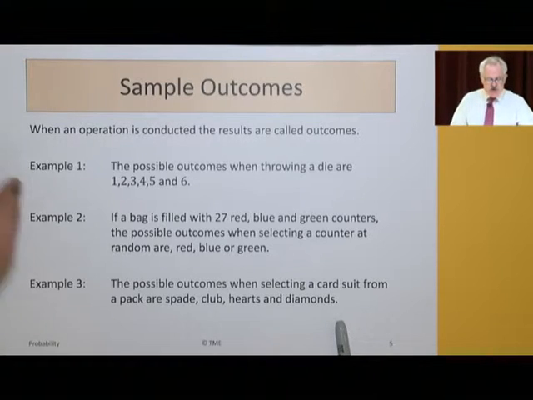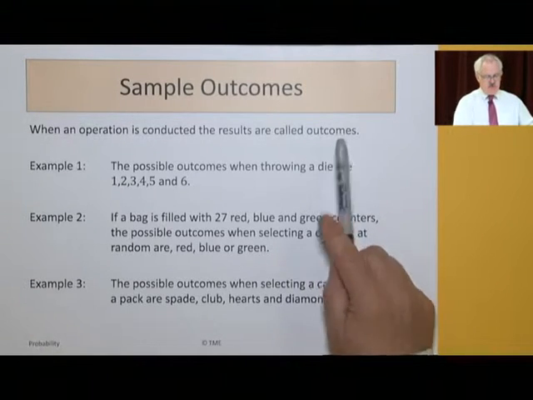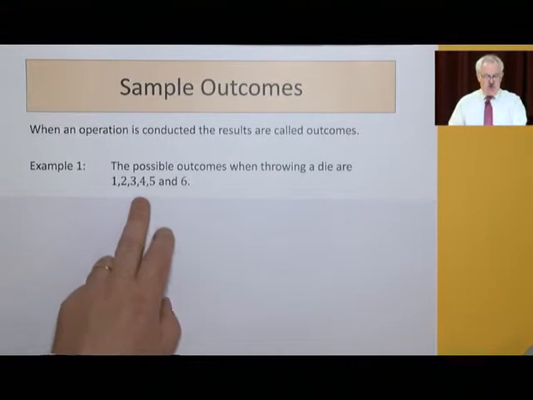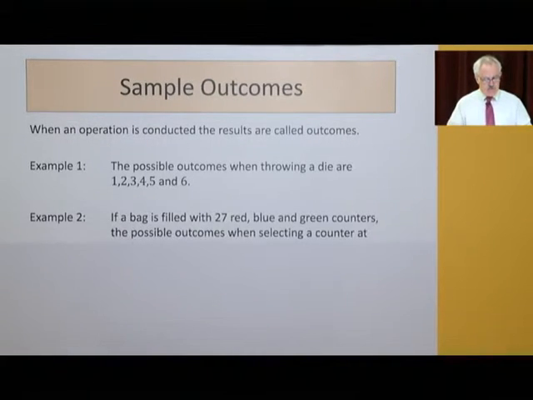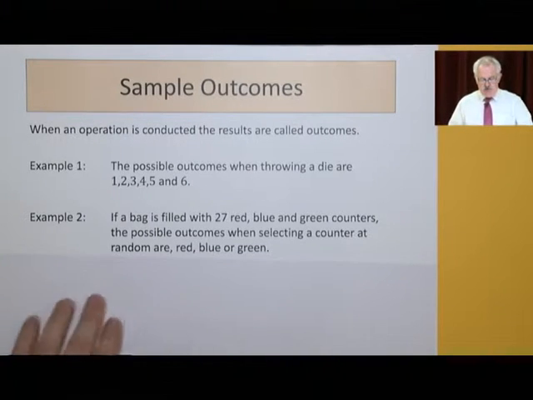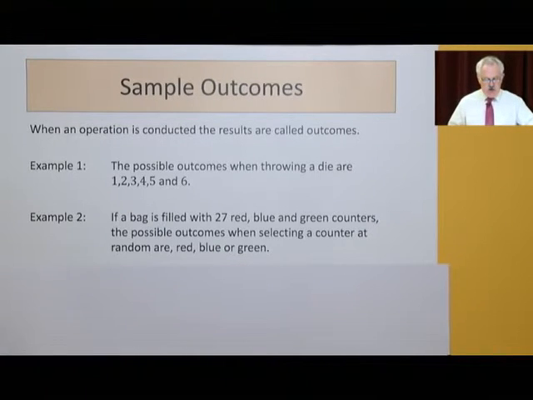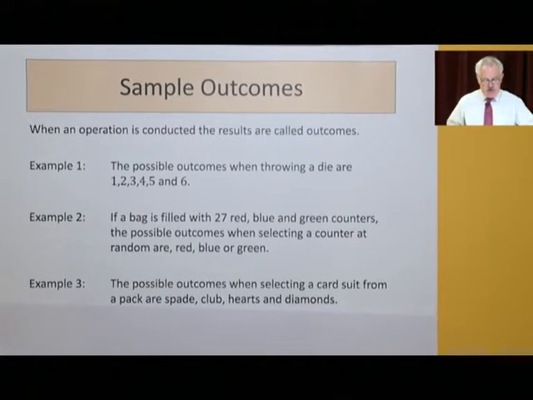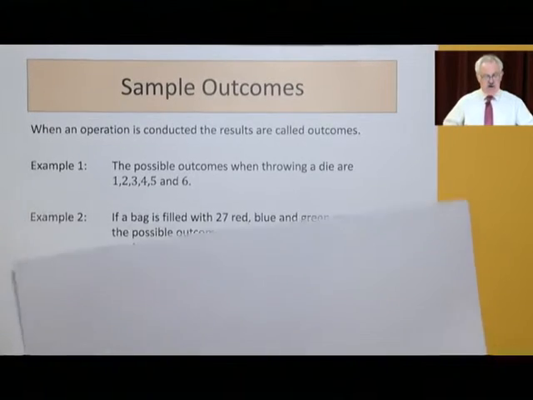When an operation is conducted, the results are called outcomes. So here's an example. The possible outcomes when throwing a die are 1, 2, 3, 4, 5, and 6. If a bag is filled with 27 red, blue, and green counters, the possible outcomes when selecting a counter are red, blue, or green. The possible outcomes when selecting a card suit from a pack are spade, club, hearts, and diamonds.